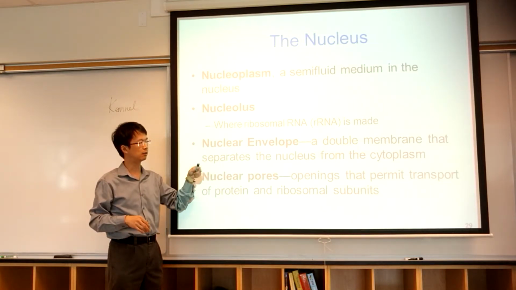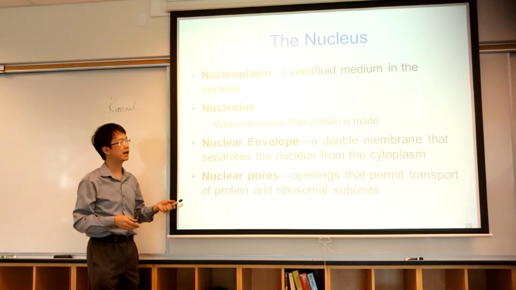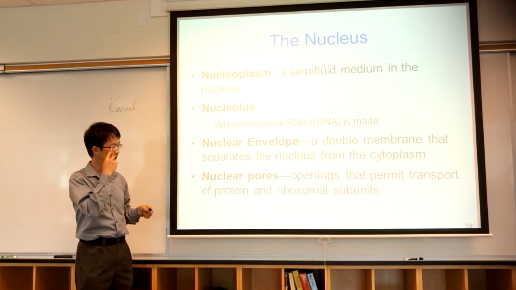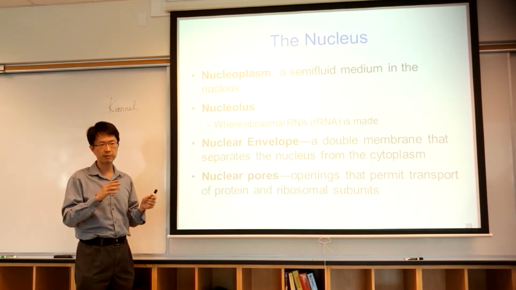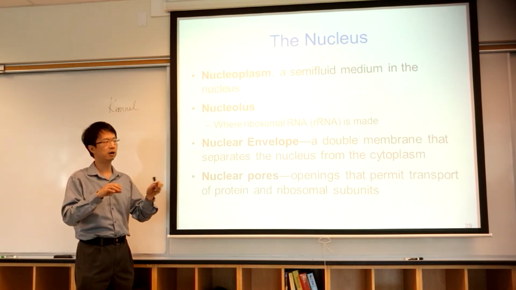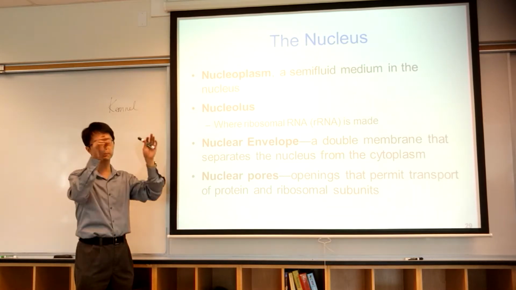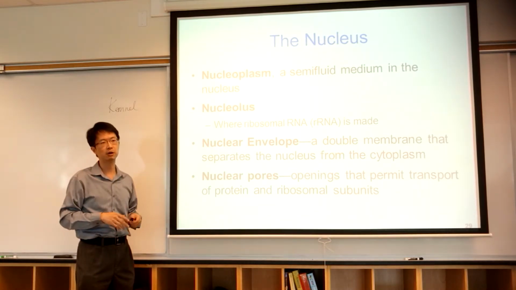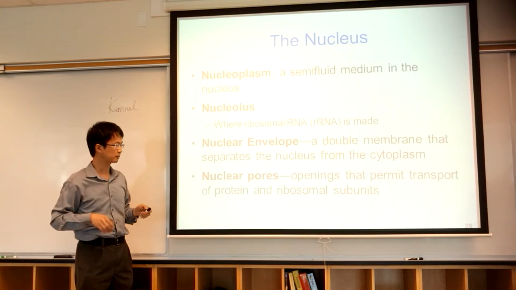Similarly, nuclear envelope, it is a double membrane that surrounds the DNA, and it separates the DNA from the cytoplasm. Now you can imagine, wow, how important the DNA is. Because DNA is surrounded by the double membrane of nuclear envelope, and then outside is surrounded by phospholipid bilayer. So it is surrounded by 4 layers of a membrane.